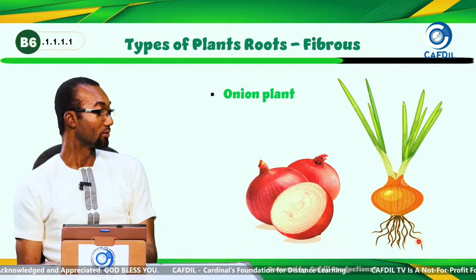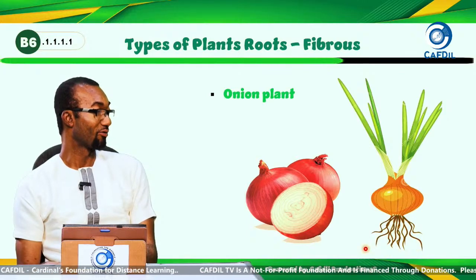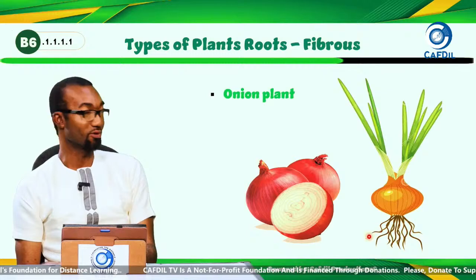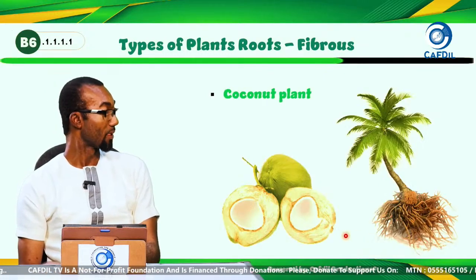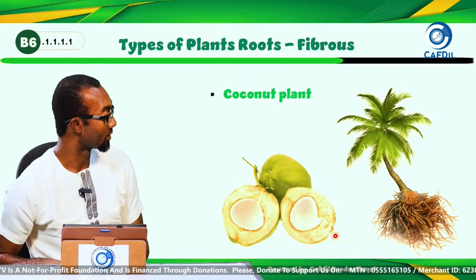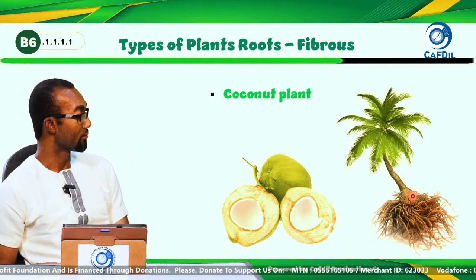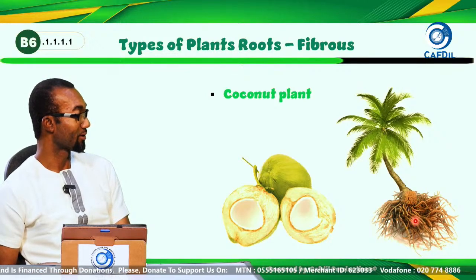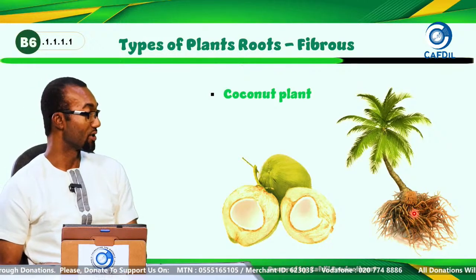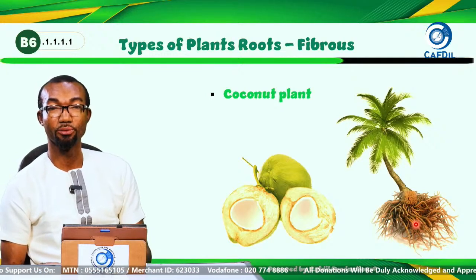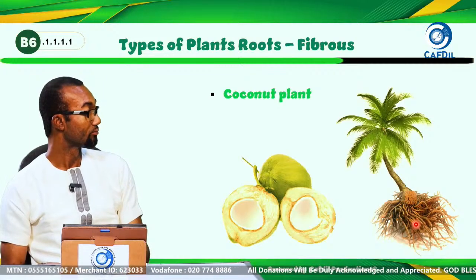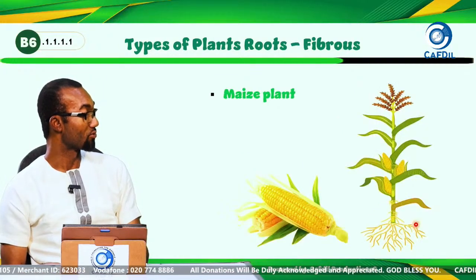Then you have onion. Onions also have fibrous roots. See, they are all coming from the base of the onion bulb. So onions also have fibrous roots. Then we have coconut. This is a coconut tree or plant. Coconuts have fibrous roots. They are all coming from the base of the stem. So coconut also has fibrous roots.